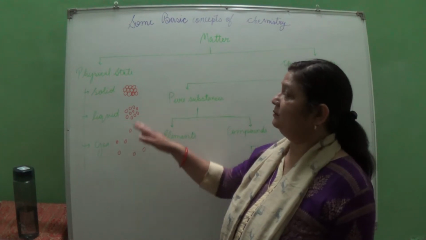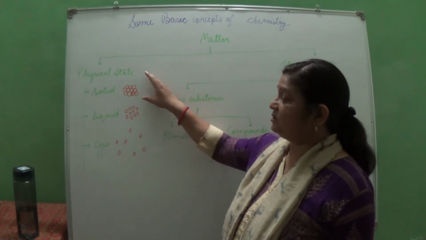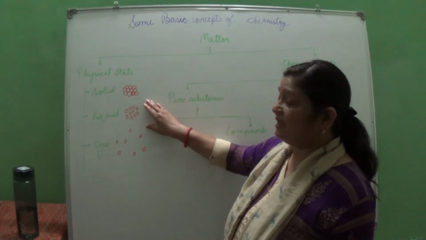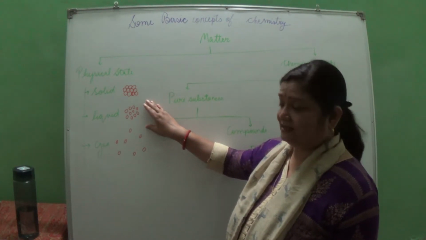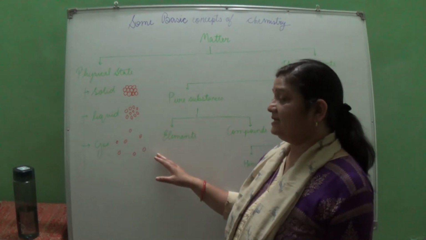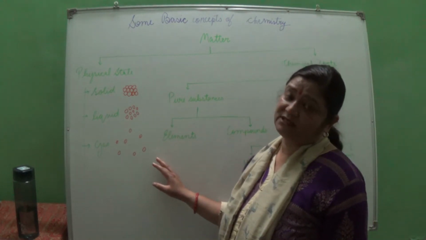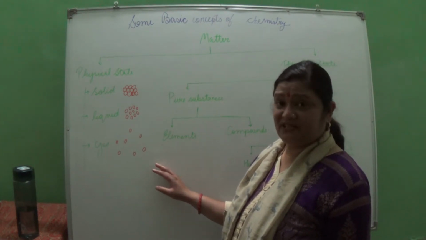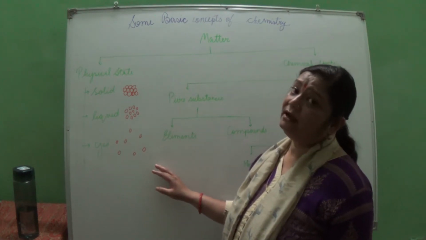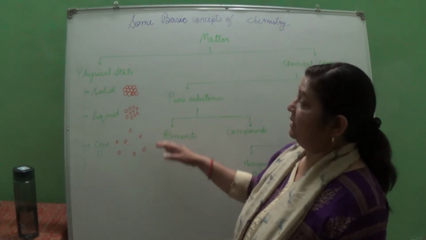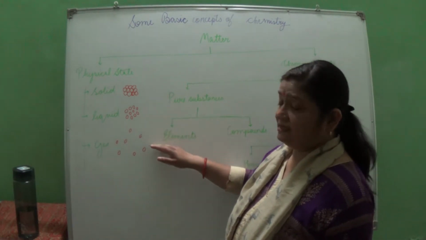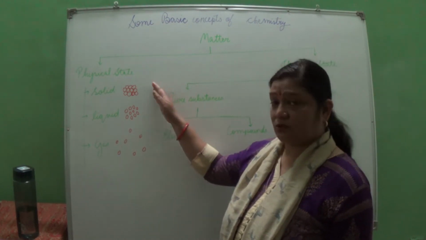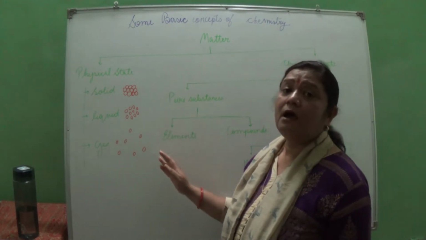When we talk about compressibility, solids cannot be compressed. But liquid can be compressed only to a certain extent, and gas can be compressed to a larger extent by applying what? Pressure, and by lowering the temperature. So this is about solids, liquids and gases, the properties matter has when it is in the solid, liquid or gaseous state.